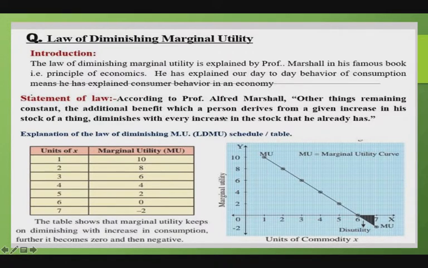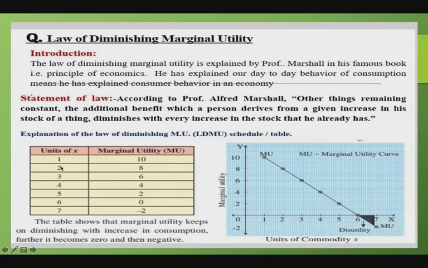It can be represented with the help of the schedule and graph. This schedule shows that as the consumer consumes more and more units of a commodity, the marginal utility goes on diminishing.